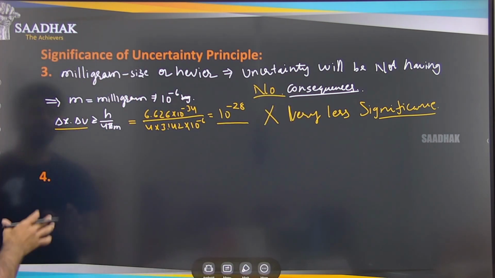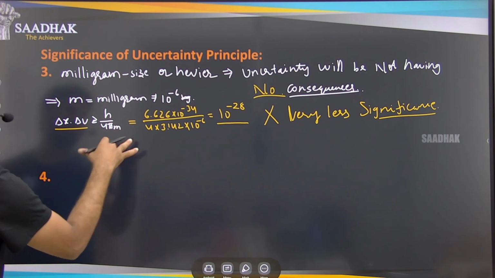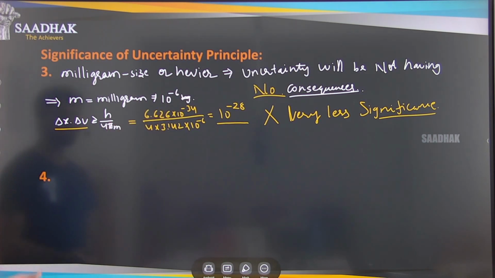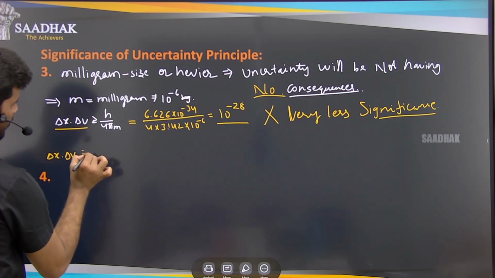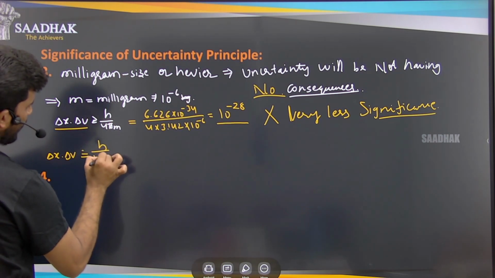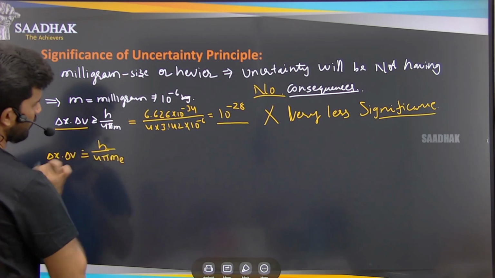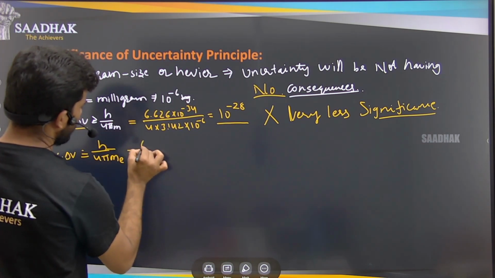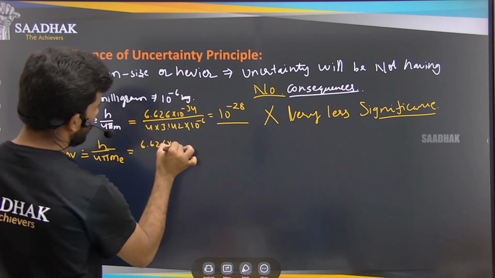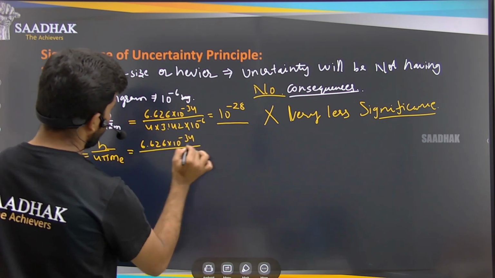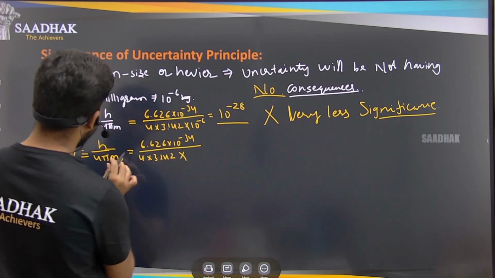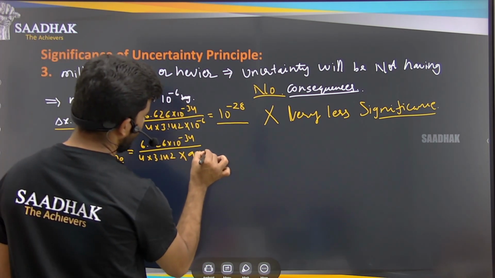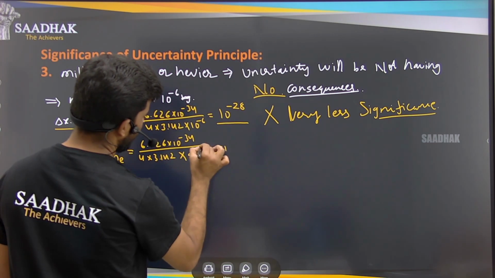Now, if you observe the electron in this case, same delta x delta v is equal to h by 4 pi m, where m is the mass of the electron. So 6.626 into 10 to the power of minus 34 divided by 4 into 3.142 into the mass of the electron, 9.11 into 10 to the power of minus 31 kg.